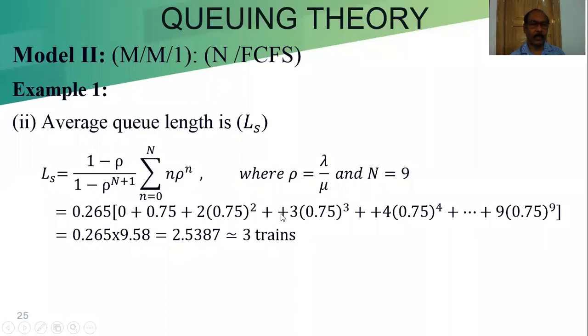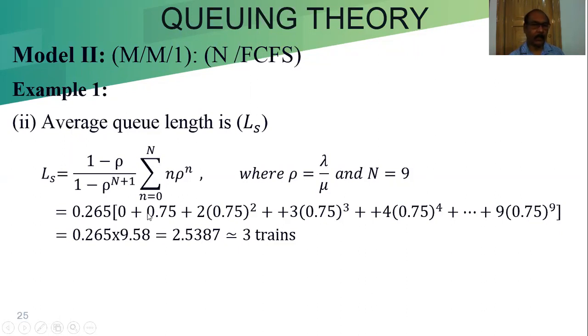When n is 3, 3 into 0.75 cube. Then 4 into 0.75 to the power 4, then 5 into 0.75 to the power 5, and it goes on up to 9 into 0.75 to the power 9.